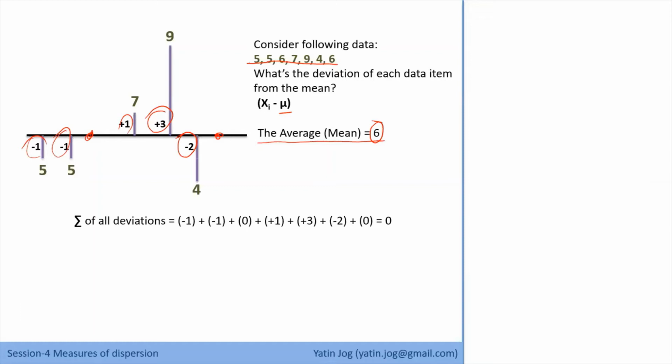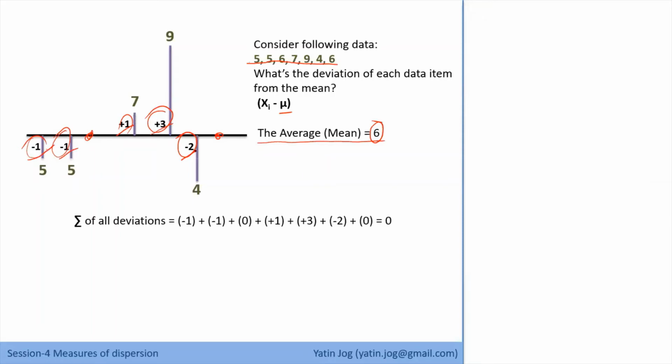So always, if I consider the distance of each data point from the mean, and if I just add all the deviations, the summation will always come as 0. And that is the concept of mean. So I cannot just add all the differences. Because of the sign, this minus sign and plus sign, they are getting cancelled. They are cancelling each other.